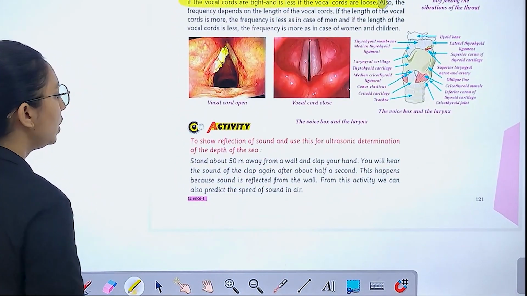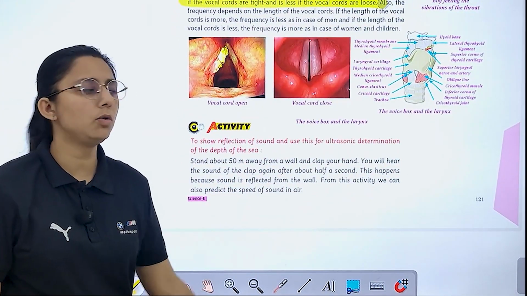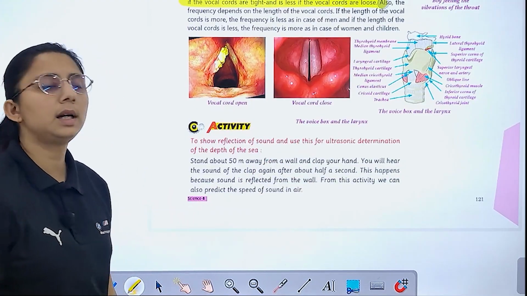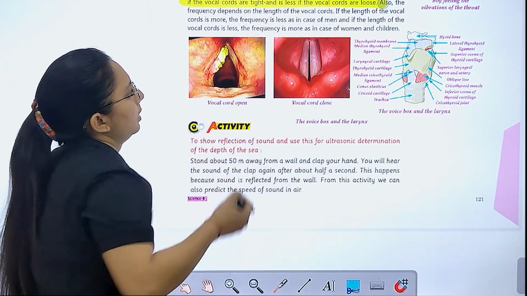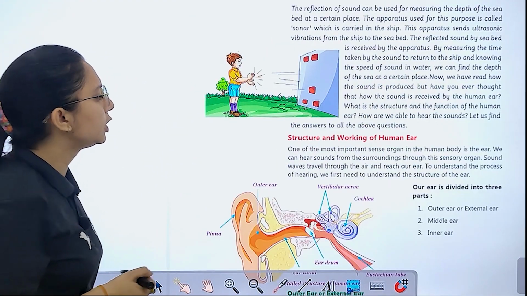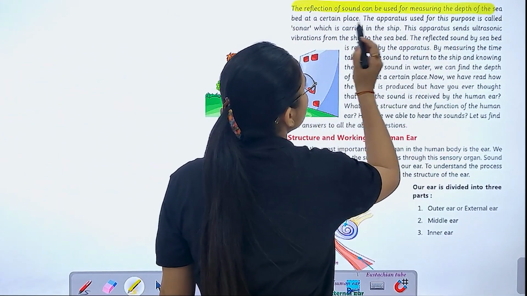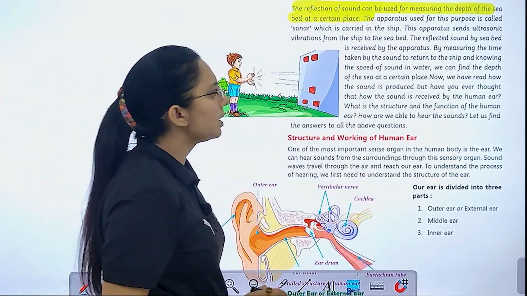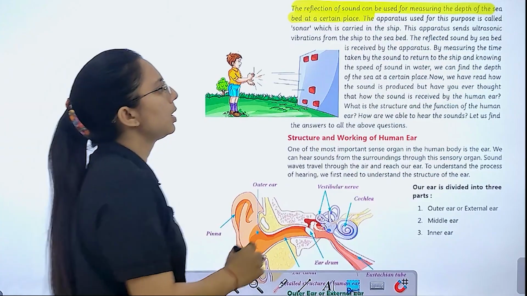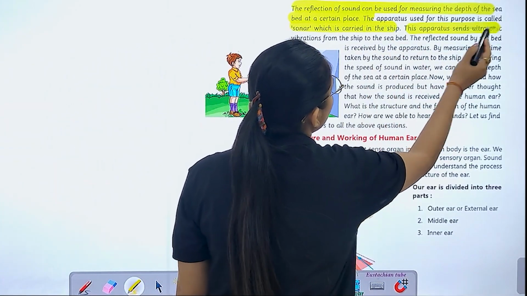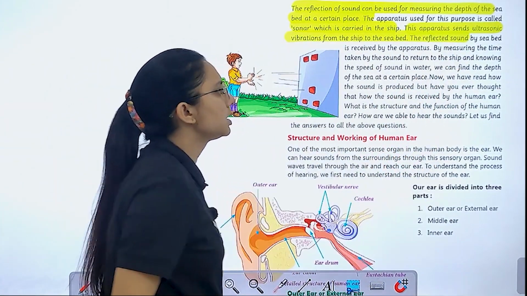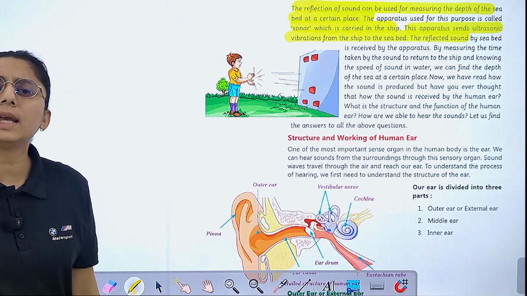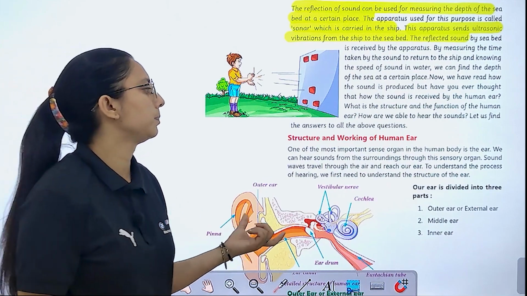Now an activity is given to you to show reflection of sound and use this for ultrasonic determination. The reflection of sound can be used for measuring the depth of the seabed. The apparatus used for this purpose is called SONAR, which is carried in the ship and sends ultrasonic vibrations from the ship to the seabed.